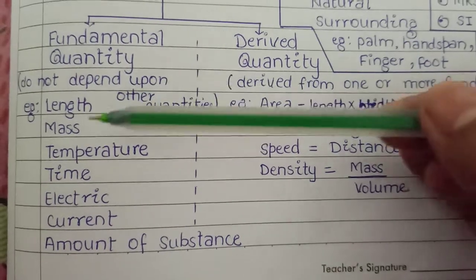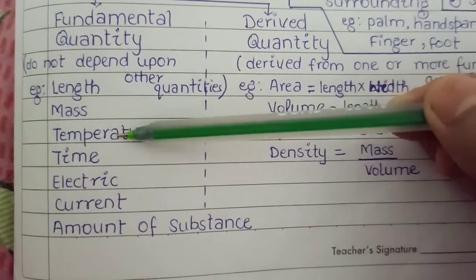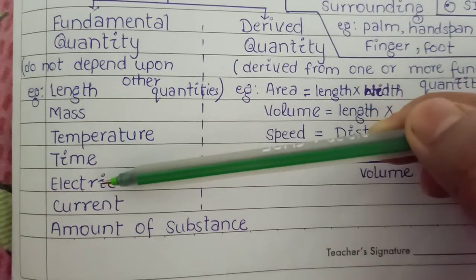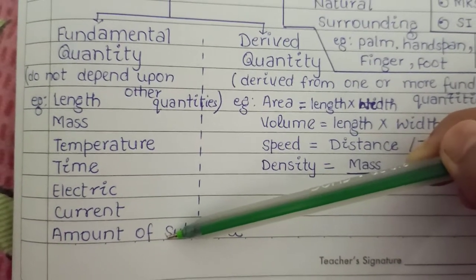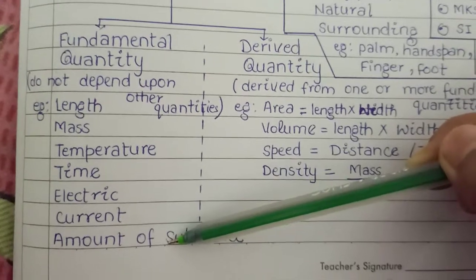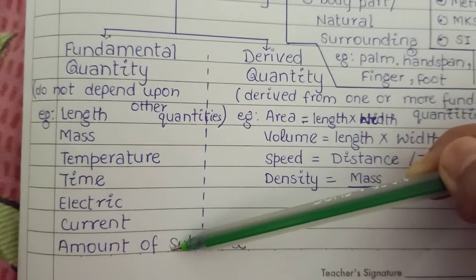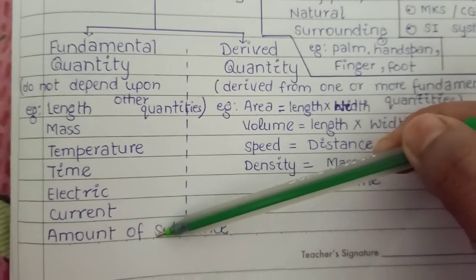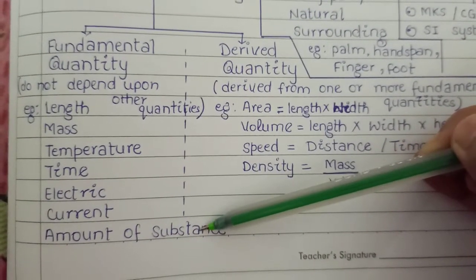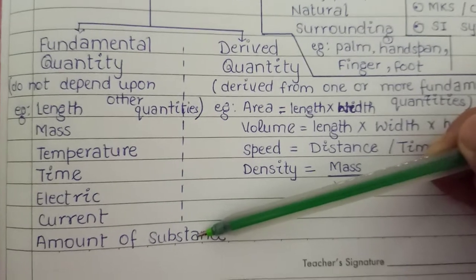For example, length, mass, temperature, time, electric current, amount of substance, they all are fundamental quantities because they do not depend upon other quantities.